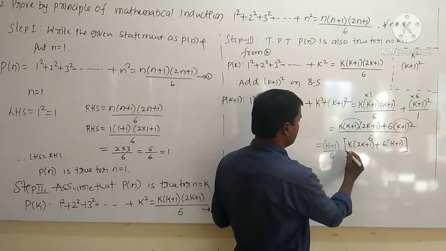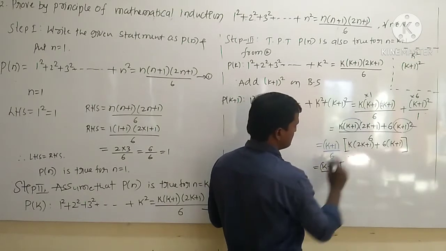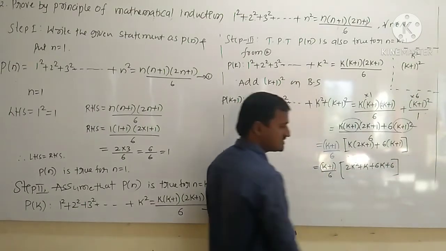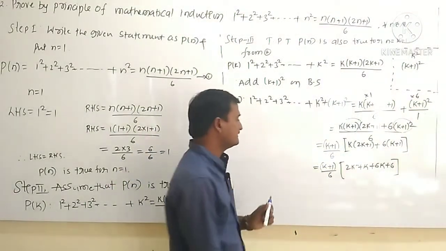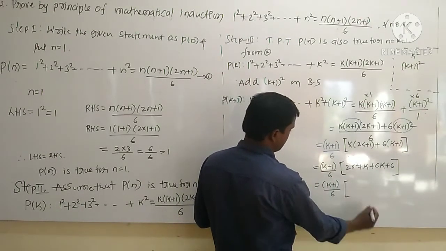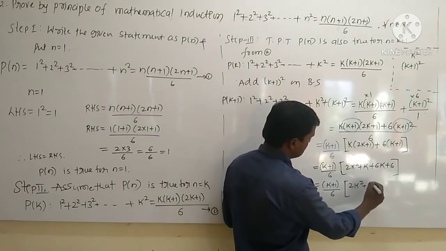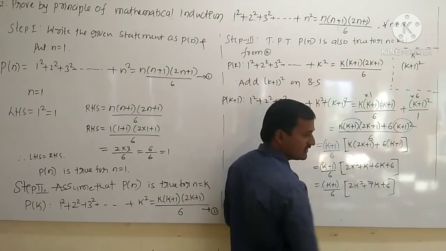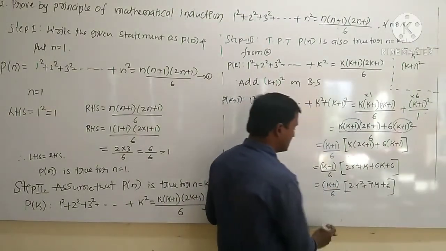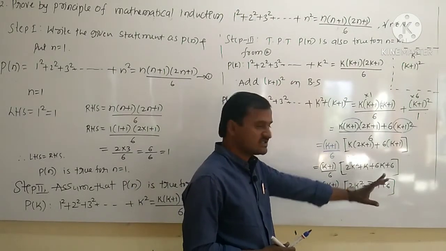Now you have to simplify this one, right? So k plus 1 upon 6 as it is. So here multiply this one, 2k square plus k plus 6k plus 6, right? So it is a simple multiplication. Now what you will do? So I will write k plus 1 upon 6 as it is. Okay, right? So here it is 2k square plus 7k plus 6. Now here it is a quadratic equation, right? So you already know how to solve the quadratic equation.